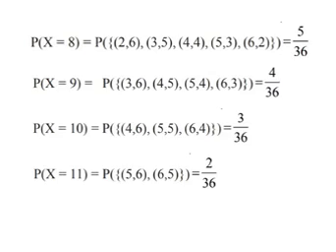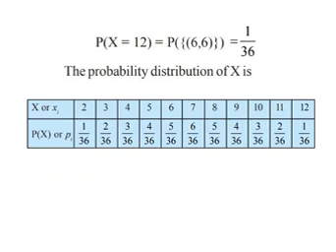Probability of X equal to 9: 4 possibilities, so 4 by 36. Probability of X equal to 10: 3 possibilities, so 3 by 36. Probability of X equal to 11: 2 possibilities, so 2 by 36. Probability of X equal to 12: there is only one possibility, (6,6), so probability of X equal to 12 is 1 by 36.